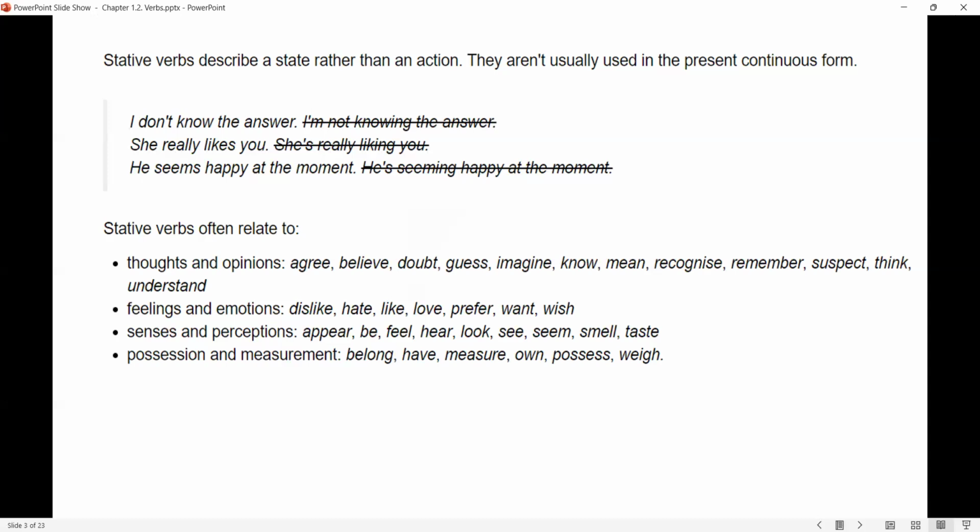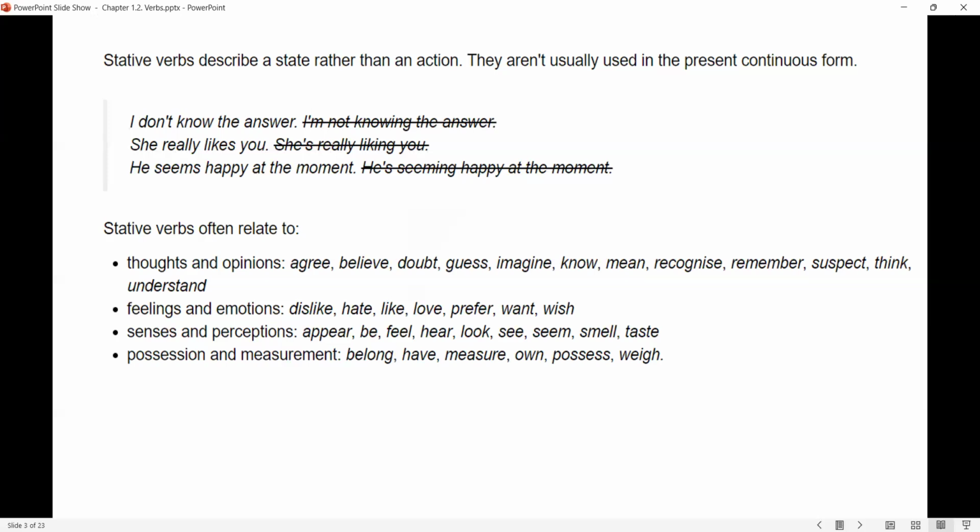Stative verbs that are related to thoughts and opinions are agree, believe, doubt, guess, imagine, know, mean, recognize, remember, suspect, think, understand. So we cannot say I am agree. That's wrong. I agree. I agree with you. Or I understand. I don't understand. We don't use ing. We don't use am, is, are with these stative verbs.